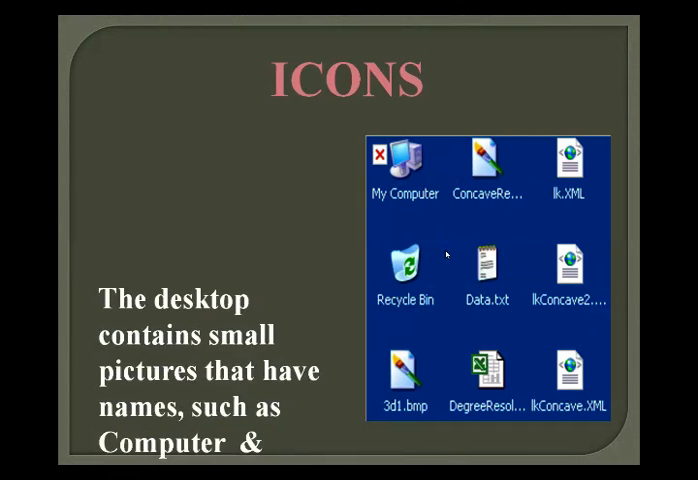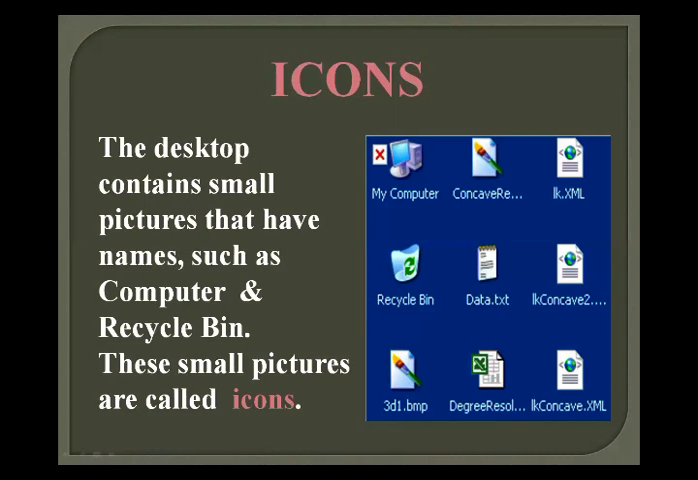And what are icons? The desktop contains small pictures that have names. Here you see a picture of a computer, and then they write the name of this file or this picture: My Computer. This is a dustbin, then they write it as Recycle Bin, and so on. There are some different icons on your desktop, such as Computer and Recycle Bin. These small pictures are called icons. All these small pictures that you see on your desktop are called the icons of that thing.